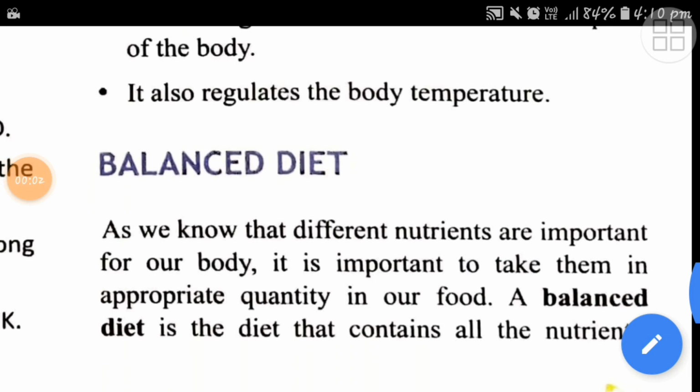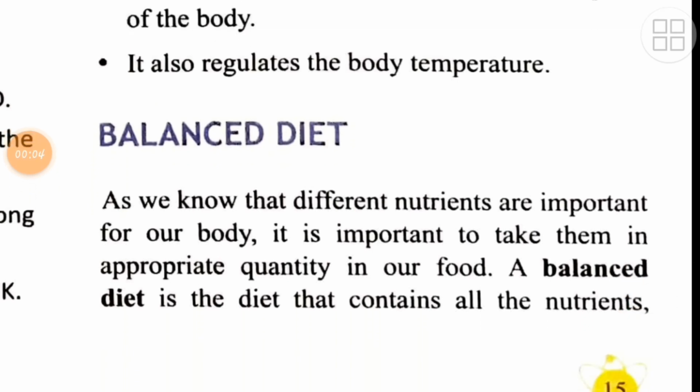Let's move to the next topic, that is balanced diet. We know a balanced diet is the diet which contains all the nutrients along with water and roughage. As we have learned, water is important because it regulates body temperature and transports material to other parts of the body. It does a lot of functions. In the same way, roughage also helps in what? It prevents constipation. So a balanced diet is the diet which contains all the nutrients with water plus roughage.